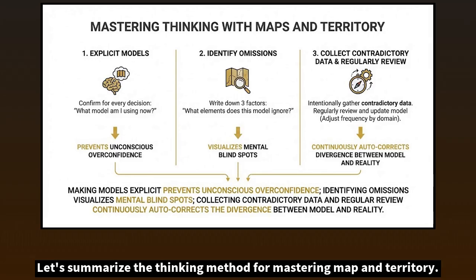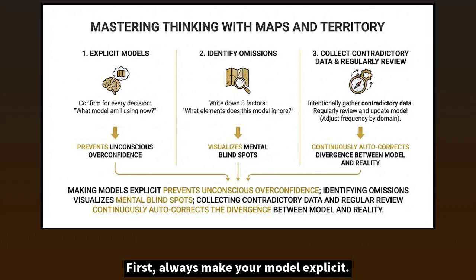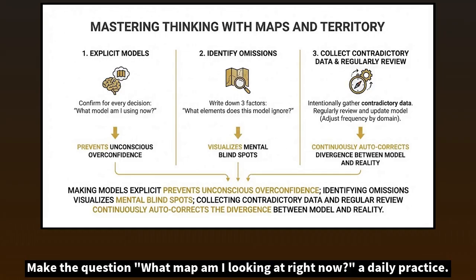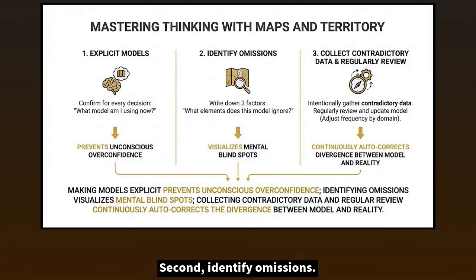Let's summarize the thinking method for mastering map and territory. First, always make your model explicit. Every decision you make uses some model. Just becoming conscious of it dramatically reduces the risk of overconfidence. Make the question, what map am I looking at right now? A daily practice. Second, identify omissions.